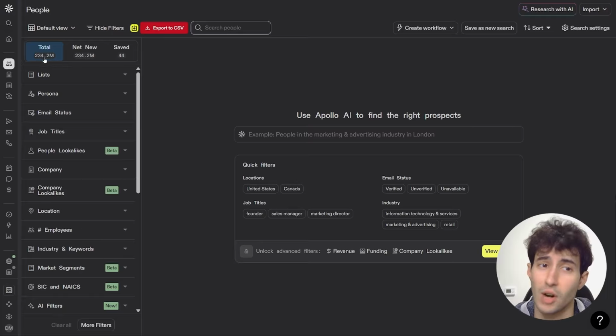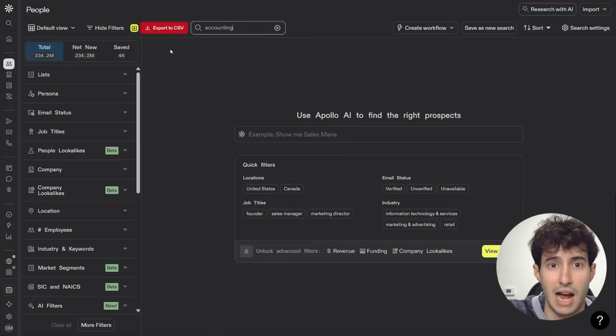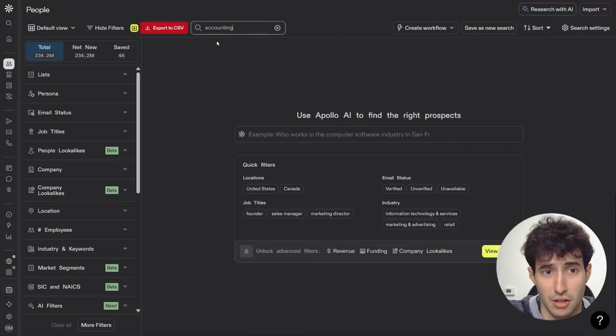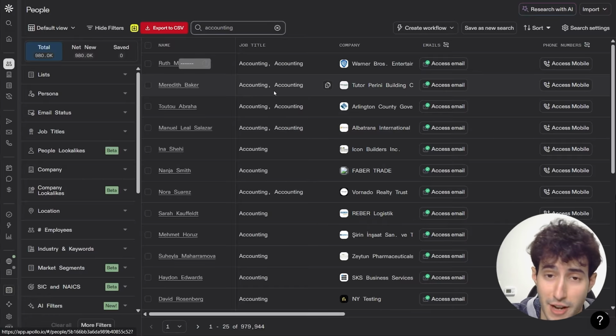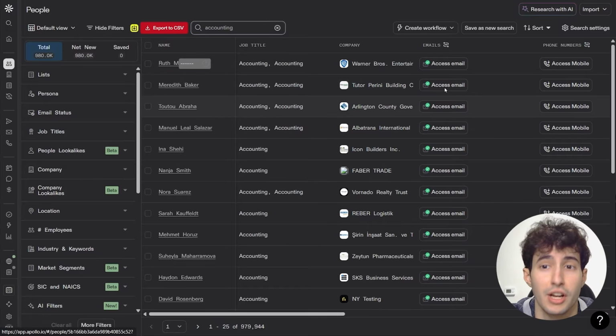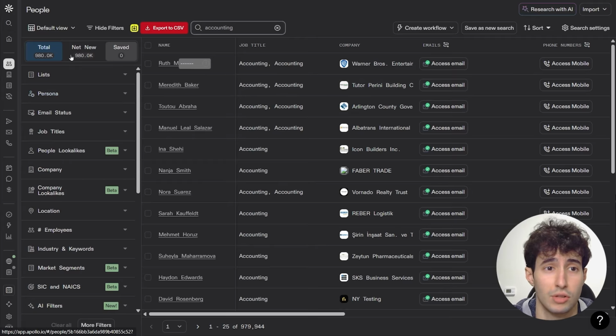As you can see, they have 230 million companies, and I would come over here and search for something like accounting, since that is the niche that we're trying to target, and then this would give us a list of a bunch of different accounting firms that we can contact, which also includes their email address, as you can see over here.